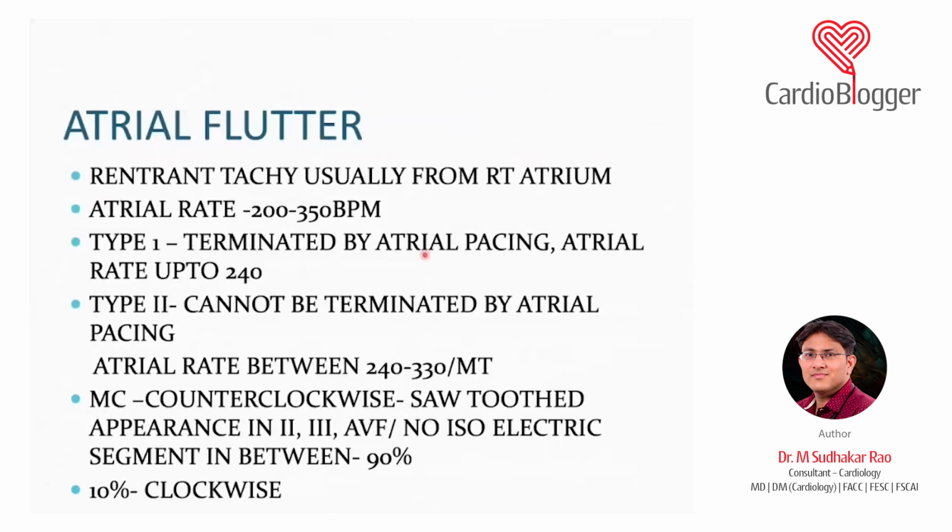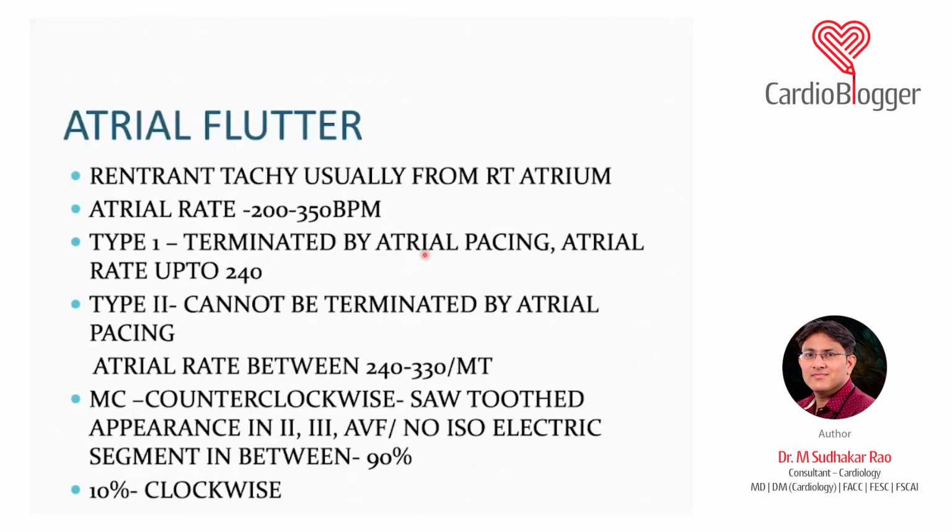One important thing I would like to tell you is that most of the time you may not be able to see a typical flutter, where you have flutter waves in a sawtooth pattern, negative in the inferior leads. Then you call it typical flutter because it is counterclockwise, and atypical flutter is positive in the inferior leads. Many a time you will just see a narrow QRS tachycardia which is regular at a rate of around 150. Always remember, any narrow QRS tachycardia at a rate of 150, always consider atrial flutter as the differential diagnosis.